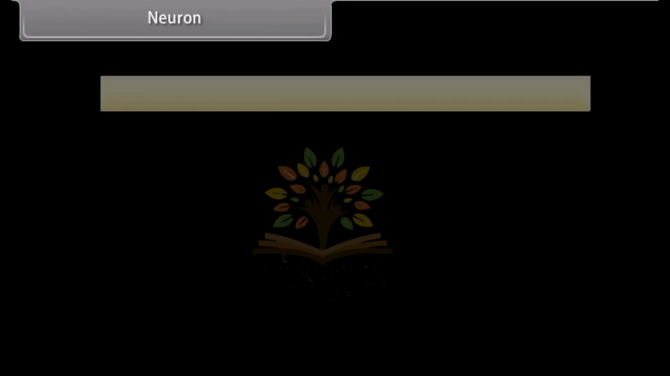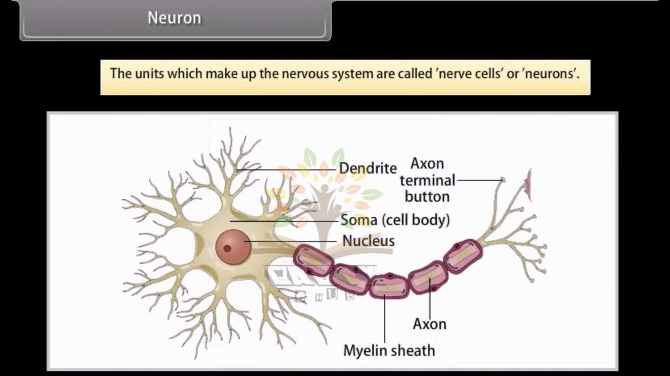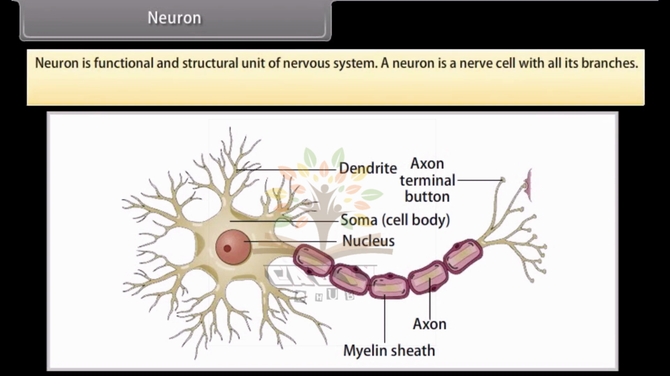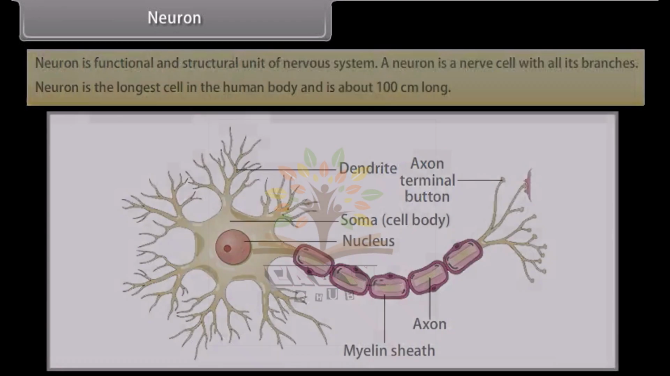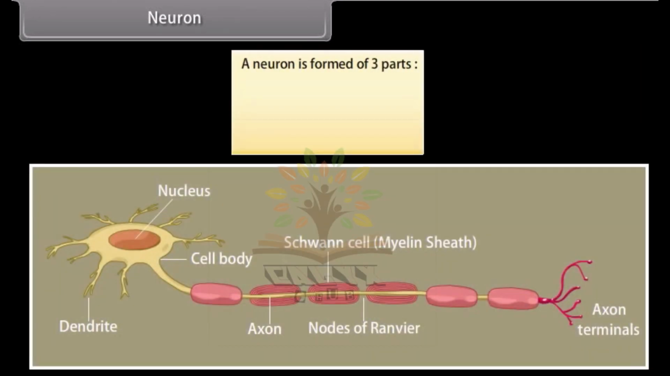Neuron. The units which make up the nervous system are called nerve cells or neurons. Neuron is a functional and structural unit of nervous system. A neuron is a nerve cell with all its branches. Neuron is the longest cell in the human body and is about 100 cm long. A neuron is formed of 3 parts: